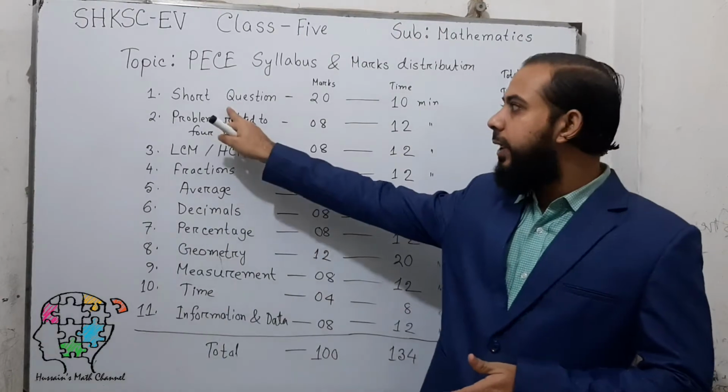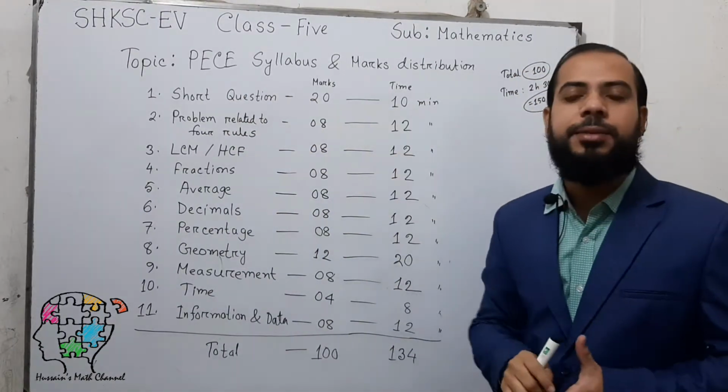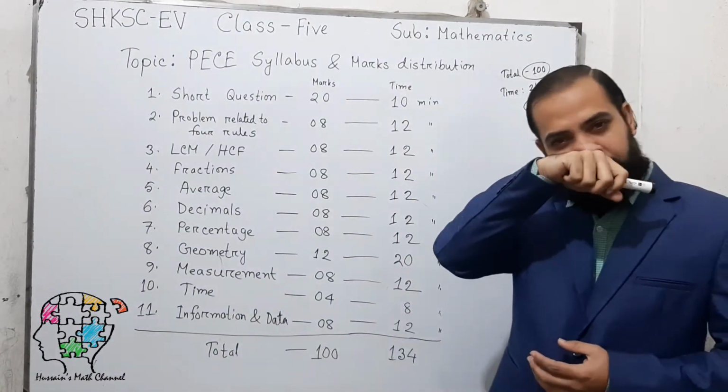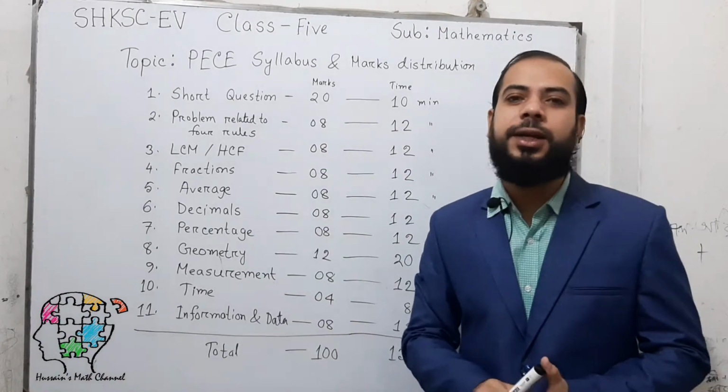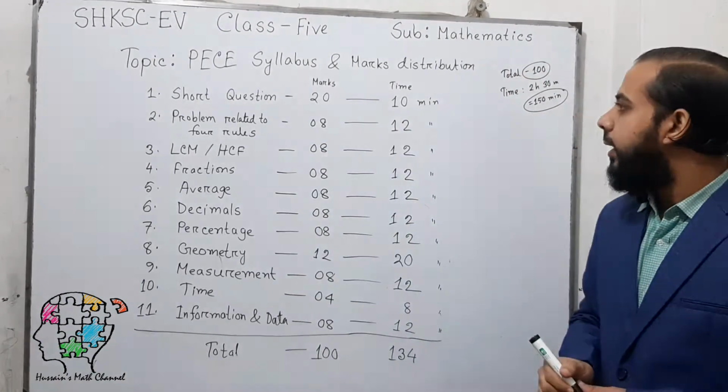So for the short questions there are 20 marks and you can spend maximum 10 minutes on these short questions. 10 minutes means for each short question you can spend 30 seconds maximum. Alright, now